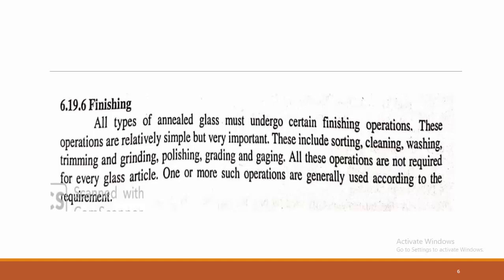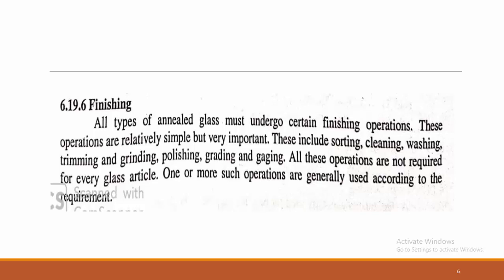Finishing is very important. Trimming, grinding and sorting are there; clean first, wash it properly, and glaze it for polishing purposes. One or more such operations are generally used according to the requirements of the glass articles.